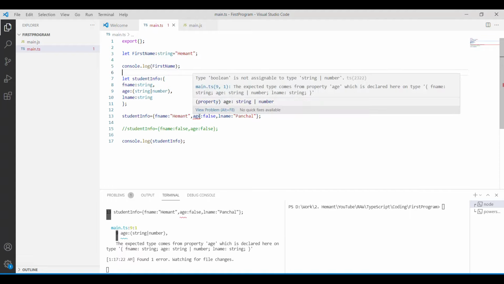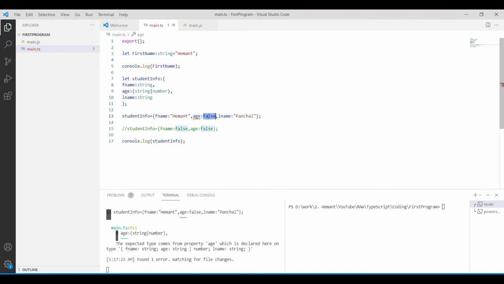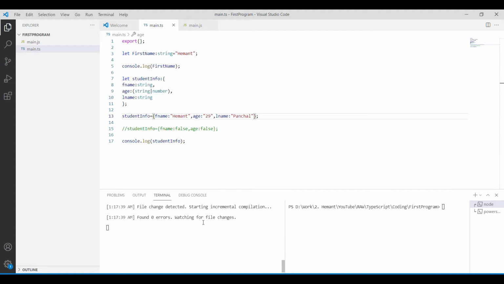Now it has started giving me an error for this age variable because boolean is not allowed. If I write a string, no error is found. If I write a number, no error is found. If I print here, it will print correctly.